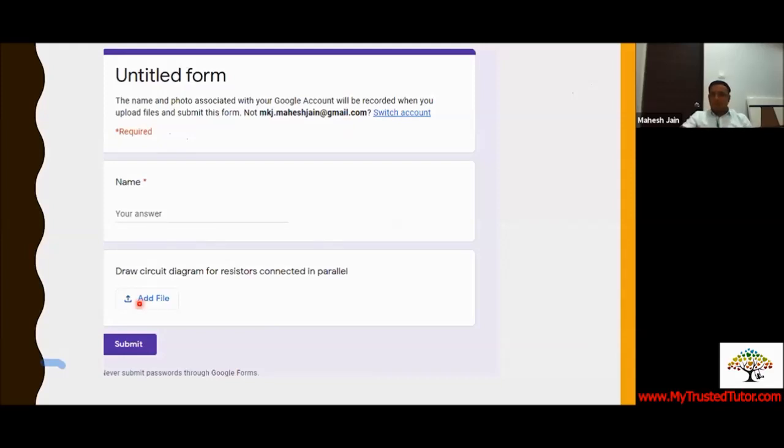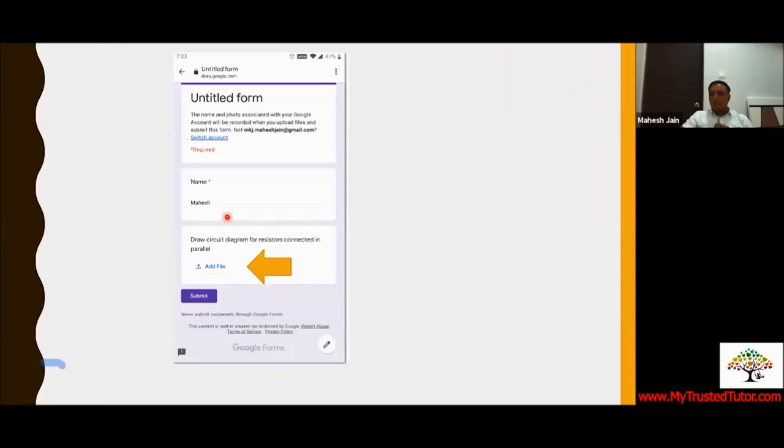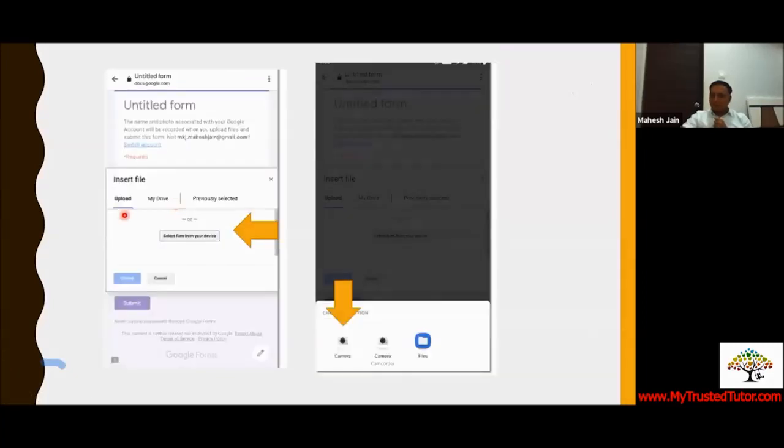So you can see there's an option of add file. Let's see how a student will be able to add a file. This is all tried and tested. I've done it yesterday itself. As a student, this is how the form which the teacher has sent will be visible to me on my mobile phone. I've tried it on my mobile phone. I've answered the question. Then the moment I click on add file, I see this option on my mobile phone. The moment I click on this, it says select a file from your device.